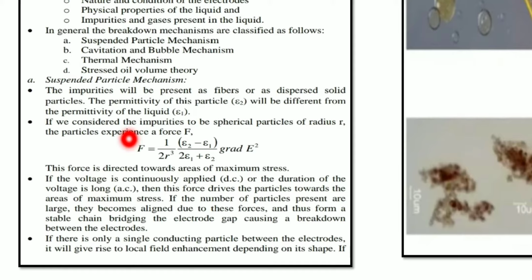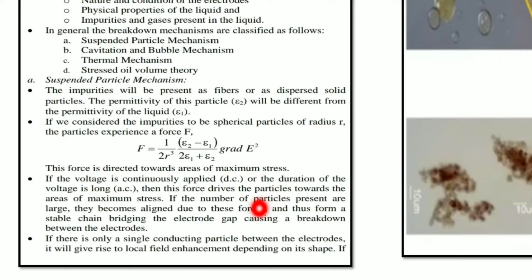This chain-like structure of impurities acts like a bridge between the two electrodes. Between the two electrodes there will be a small distance, and that distance is covered with the liquid dielectric medium. These impurities form the chain-like structure because of this force and act like a bridge between the two electrodes. Getting my point? When this bridging occurs, and the impurities keep increasing, the gap is completely bridged with the impurity particles.